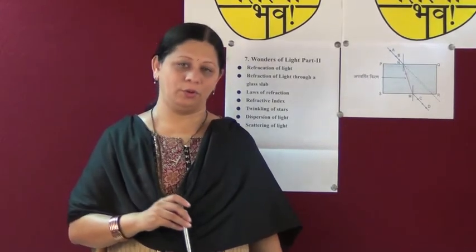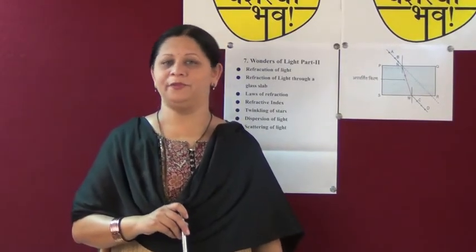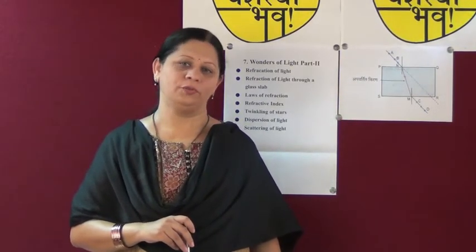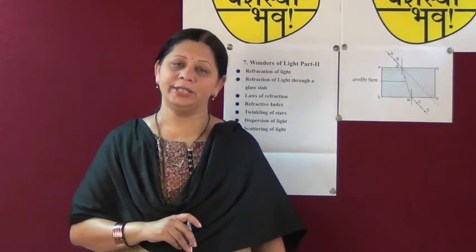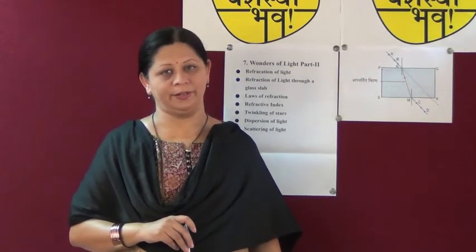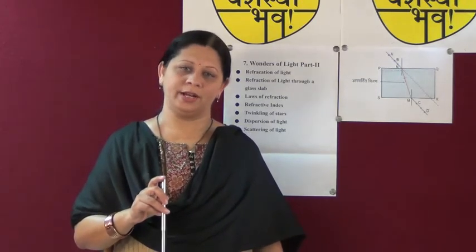Stars emit their own light. As they are far away from us, they are point sources of light. Now this refraction takes place through the atmosphere. When rays coming from a star go into the atmosphere, they bend towards the normal, and the apparent position of the star is seen a little higher than its original position.